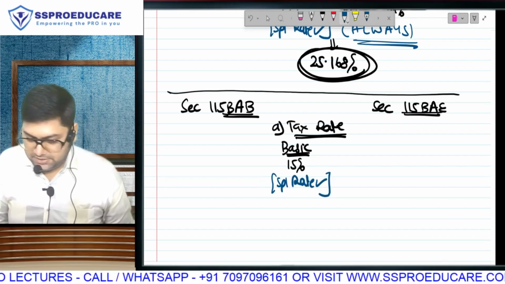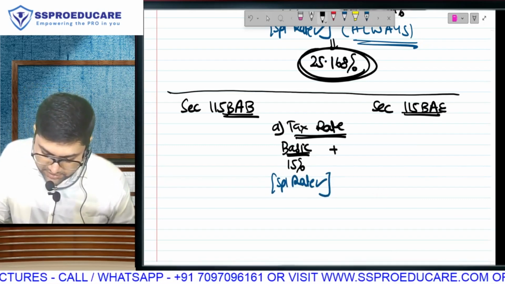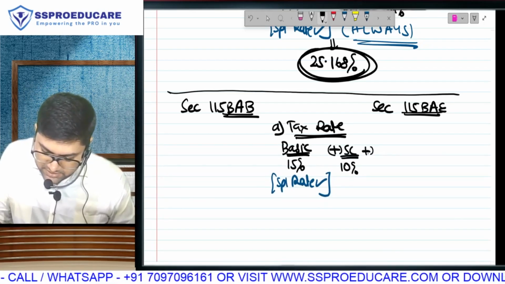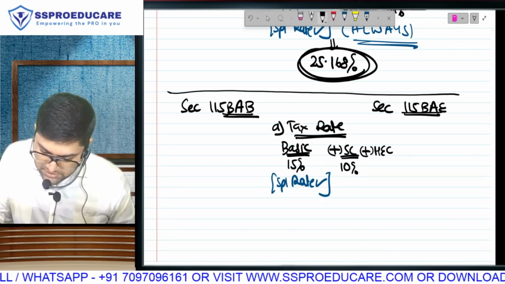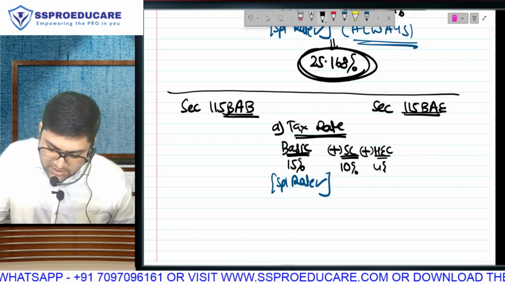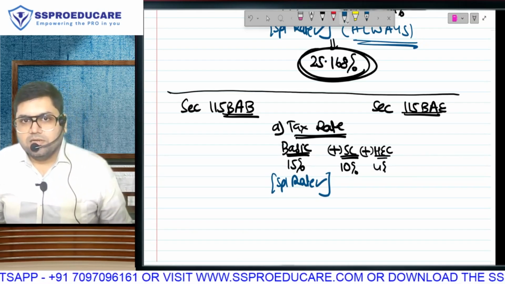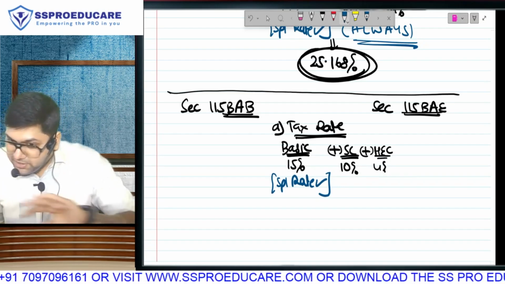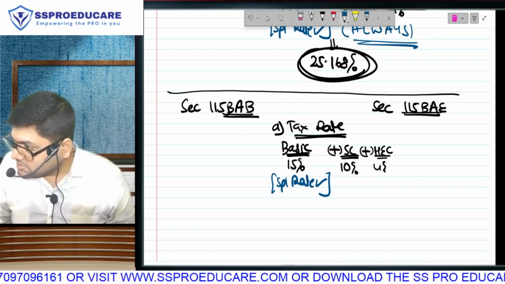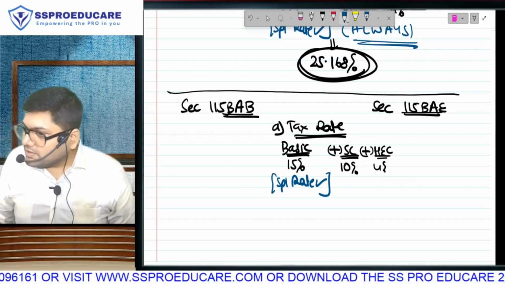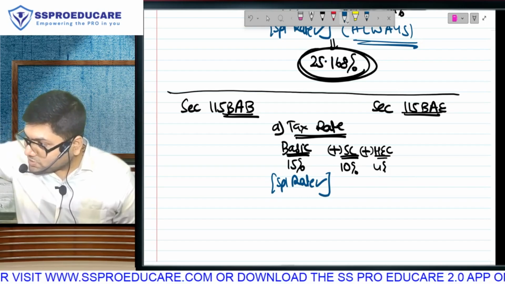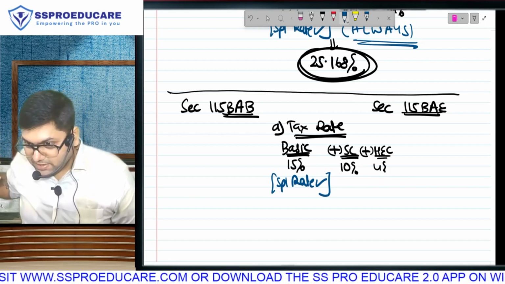So basic tax rate 15, plus surcharge 10%, and plus HEC 4%. And what is the difference in surcharge here in these sections compared to surcharge normally under income tax? No slabs. Normally surcharge may or may not come, depending on income threshold: 10%, 15%, 25, 37.